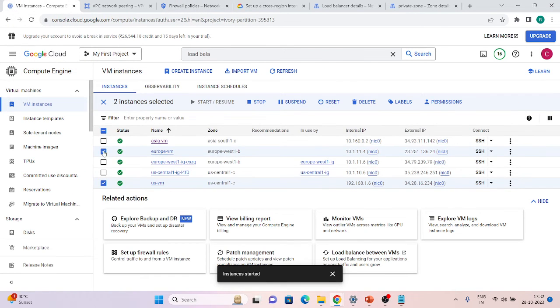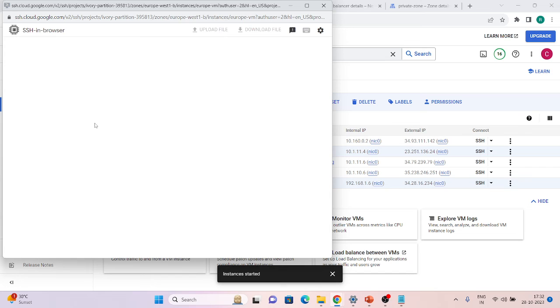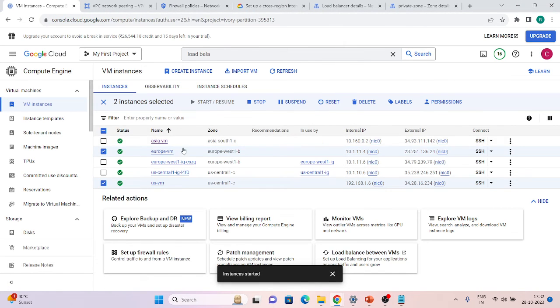That's why I'm able to hit this from a different network also. This is our backends, so let's not use this VM. Better to use this one, which is in Europe. Let's SSH into this VM and do that. I hope you understand why I'm able to hit from the Asia VM: because I have a peering. If you don't know, I showed in my previous videos how peering works and what we can do with it. With the help of peering, you can reach your internal load balancer from some other networks also. That's why I'm able to reach, but I cannot resolve this host name because I'm in a different network.